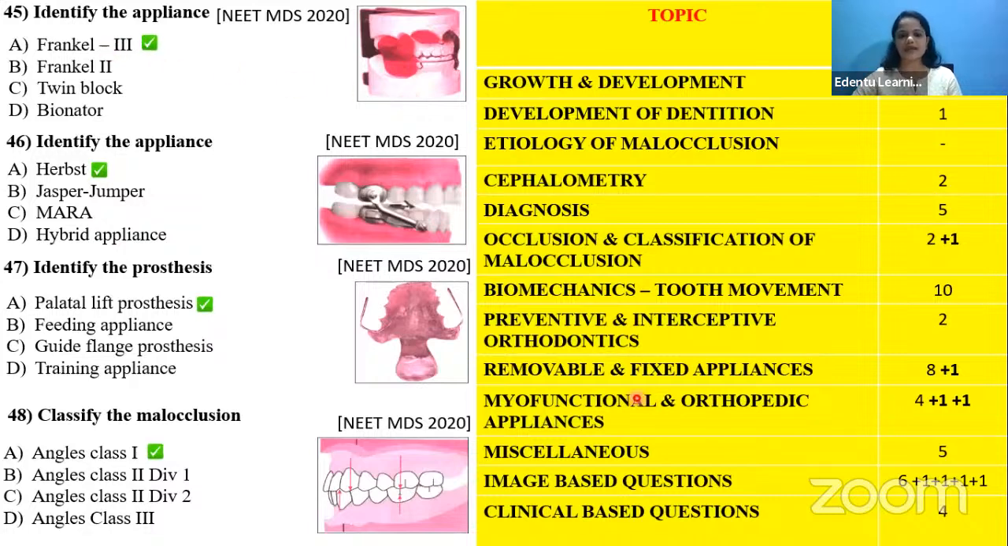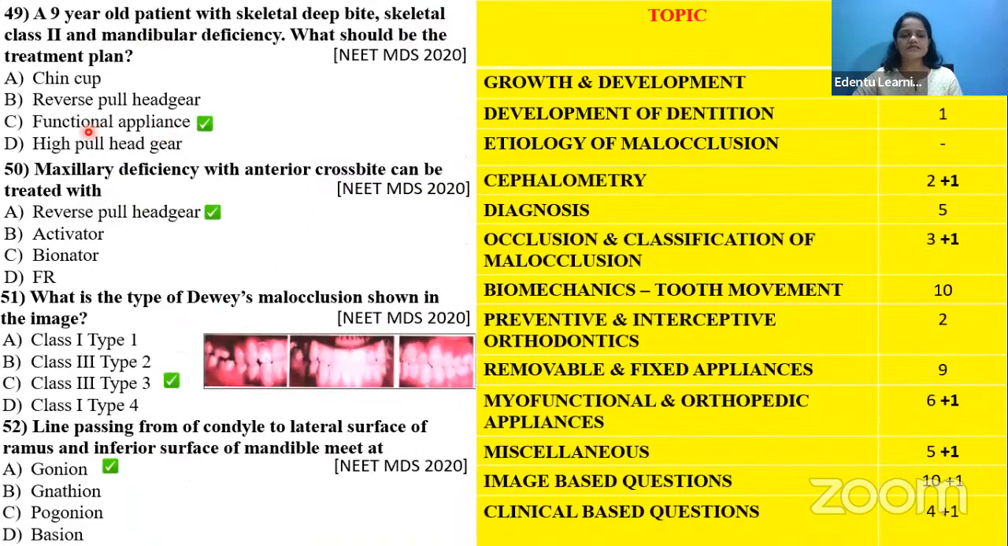Okay, first is a Frankel 3 appliance, comes under the myofunctional and orthopedic appliance. Then we have the Herbst appliance, again, myofunctional and orthopedic appliance. And the palatal lift prosthesis comes under the removable and fixed appliances. And classify the malocclusion, which comes under the topic of classification of malocclusion. Next is the case-based question. A 9-year-old patient with class 2 and mandibular prognathism, what will be the treatment plan? It is a functional appliance. Since it is a treatment plan they are asking, we are putting it under the miscellaneous category.